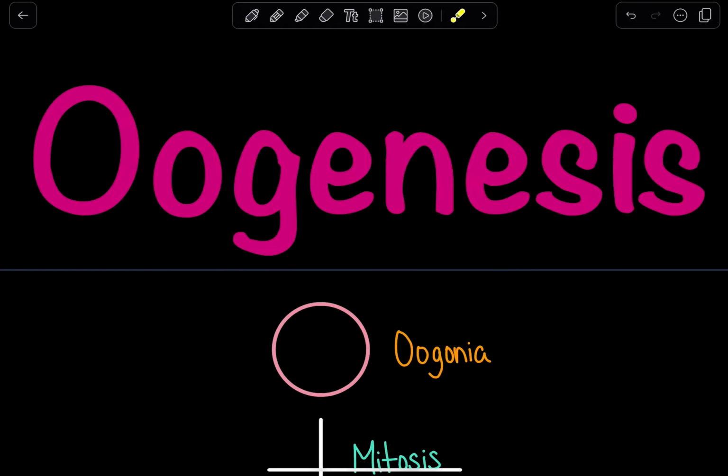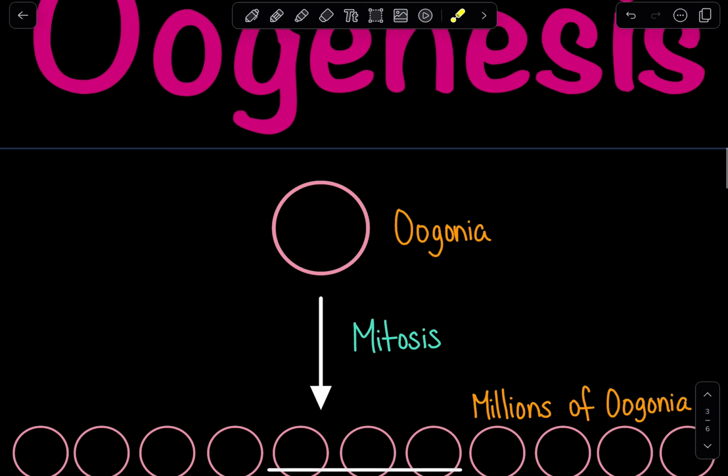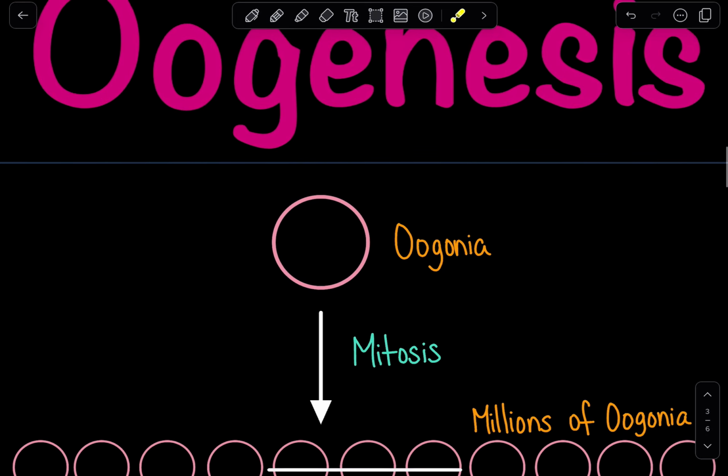So here we are going to go over oogenesis, which is the process in which eggs are produced by a female. Now, when we talk about oogenesis, what's unique to this process is that it actually starts while the fetus is still in utero. If we compare that to male gamete production, which is known as spermatogenesis, that will start after the male has been born. But for females, it will begin in utero.